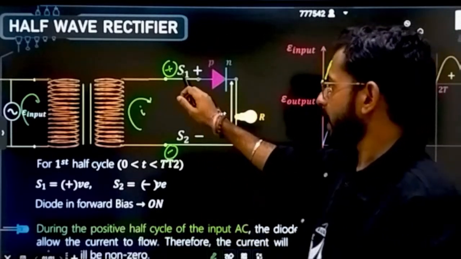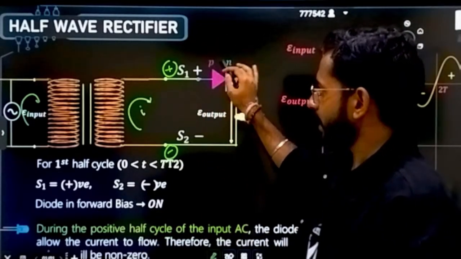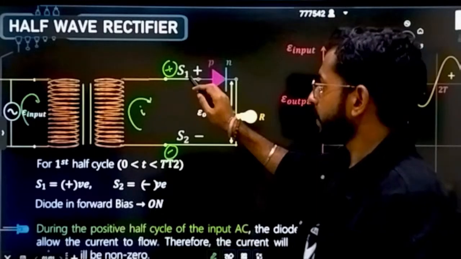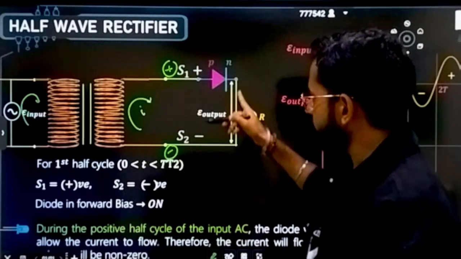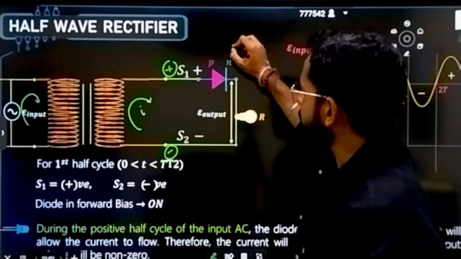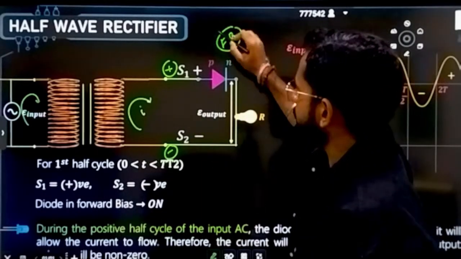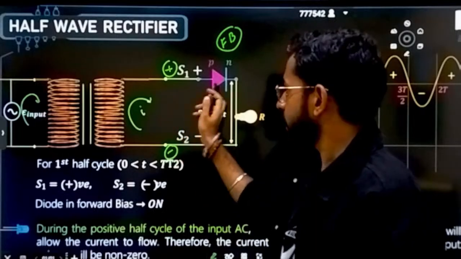Correct? If this point is at higher potential, this is a diode that is connected here at the point S1. This is higher potential, this is lower potential. Higher potential is connected to the P side and lower potential is connected to the N side. That means what kind of biasing? Forward biasing. Forward biasing means I can say this is going to behave like a straight wire.